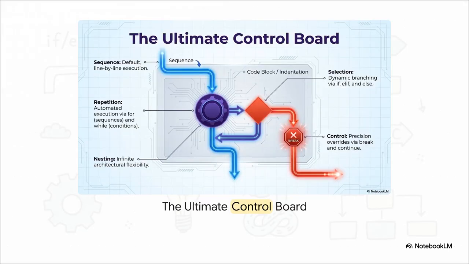And that brings us to the ultimate control board. This visual basically summarizes everything we've mapped out today. You start with a default line-by-line sequence. You add infinite architectural flexibility through nesting. You create dynamic branching with selection using if, elif, and else. You automate execution with repetition using for and while loops. And finally, you fine-tune the whole shebang with precision control overrides like break and continue.